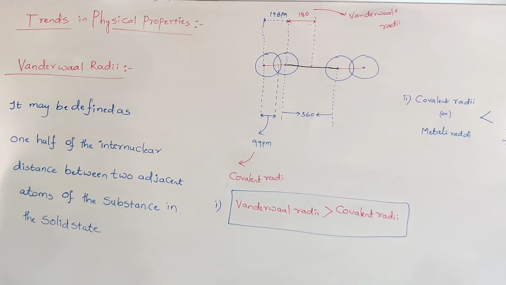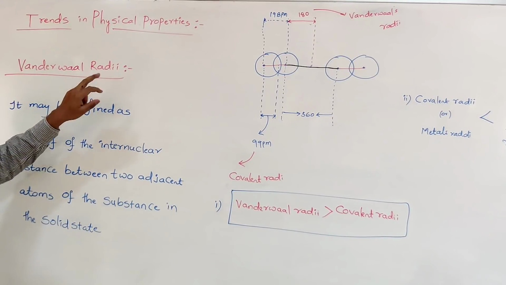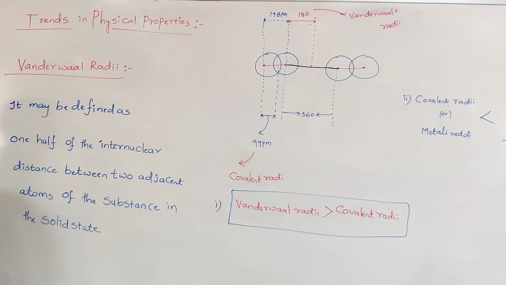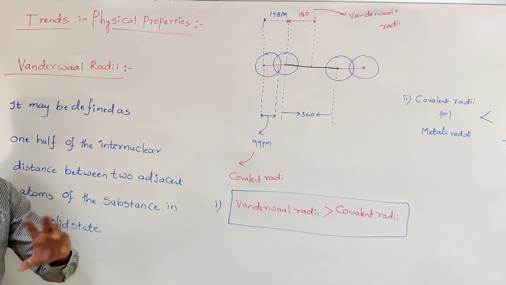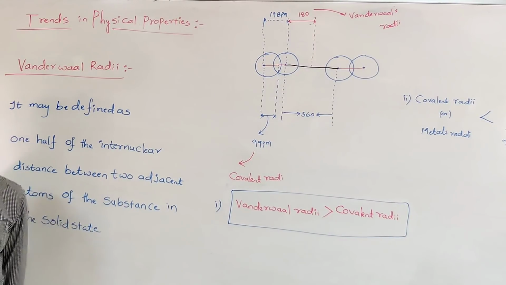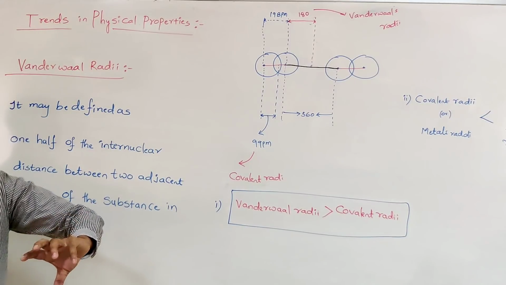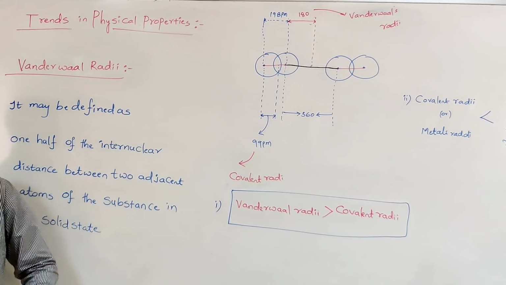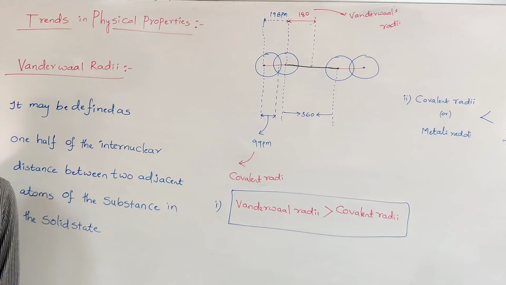In the case of noble gases, the atomic radii is generally expressed in terms of van der Waals radii. Why do we express it in terms of van der Waals radii? Because the inert gases do not participate in any chemical reaction. That means they do not combine with any other elements, so molecules are not formed.